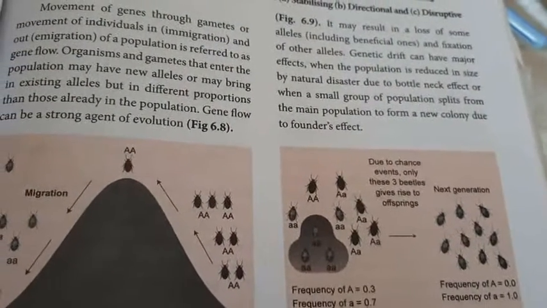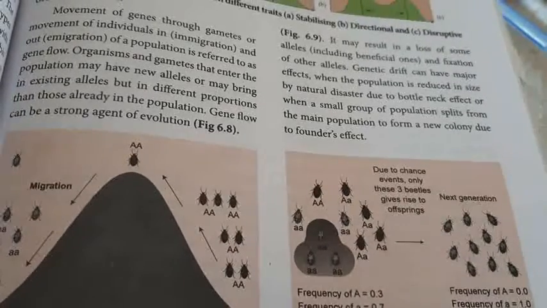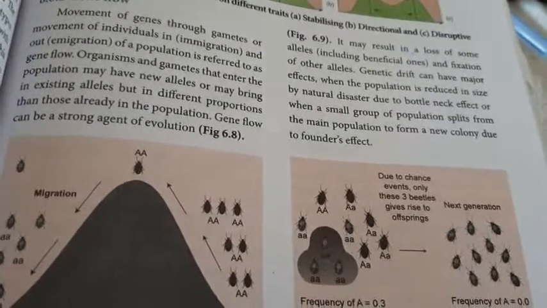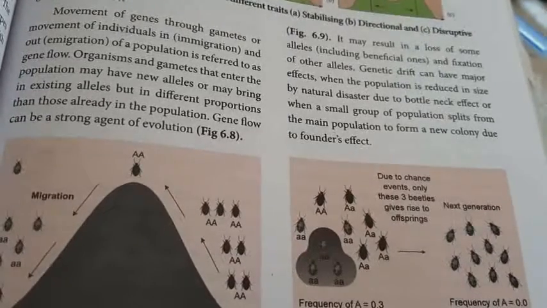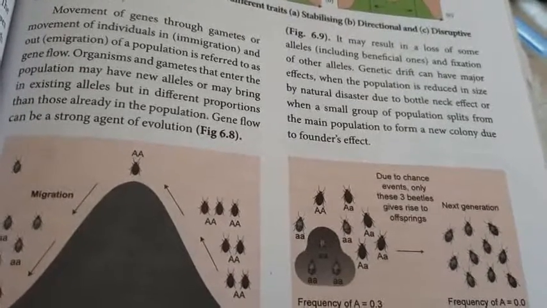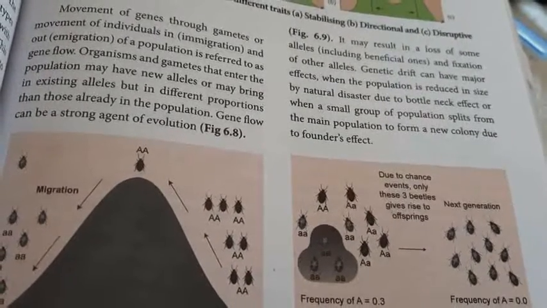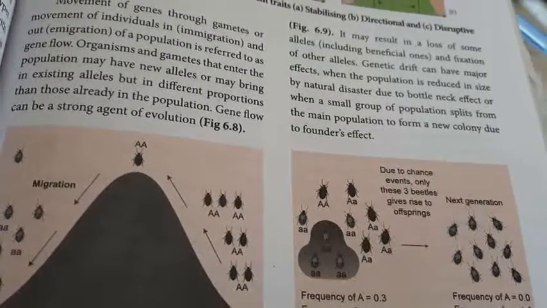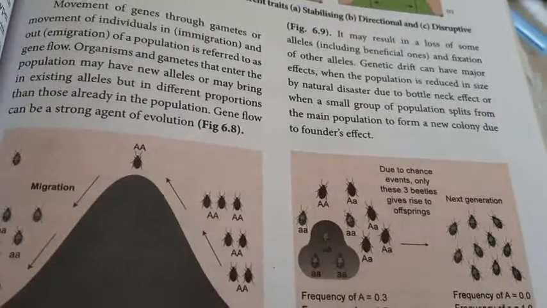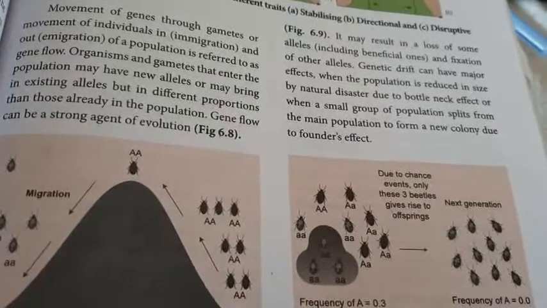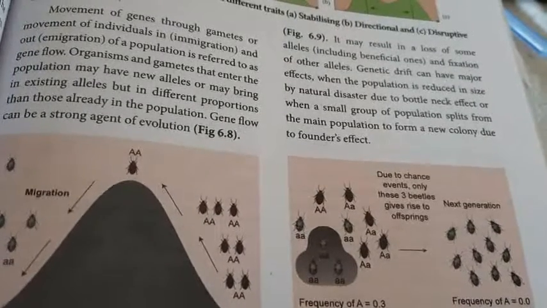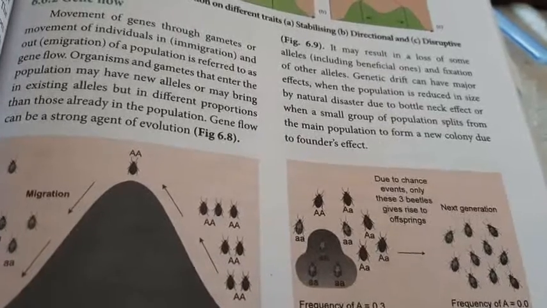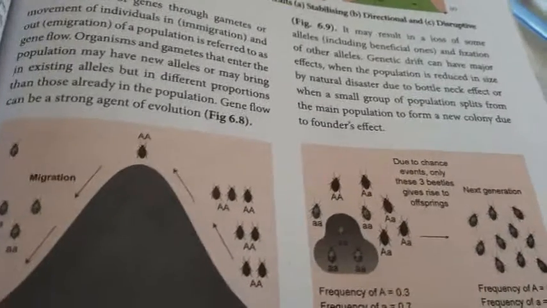See the picture. Due to chance, only these three parents give rise to offspring. The next generation is produced from these three only. See the pictures: small a and capital A, then the third one is capital A and small a. These are the three organisms present in the first generation.